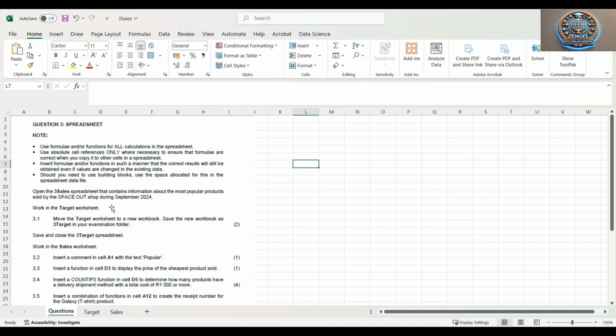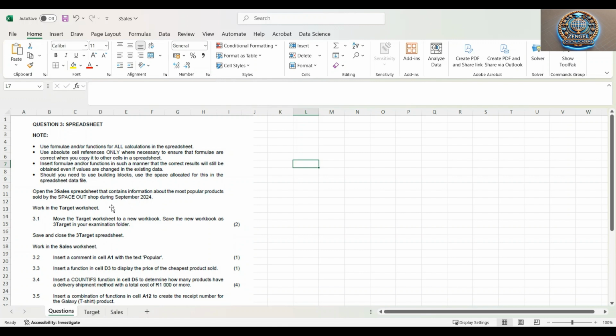Also, it says: open the 3 sales spreadsheet that contains information about the most popular products sold by the Space Out shop during September 2024. In the beginning of the main questionnaire, you would have seen how to download these files, so you probably also have the main questionnaire.